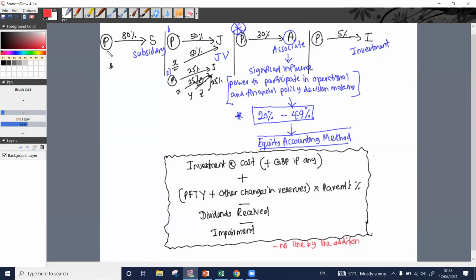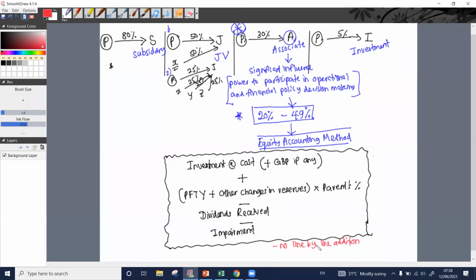For liabilities, if the parent company has 200 and the subsidiary has 300, 200 plus 300, we have taken as 500 into our consolidated statement of financial position. That is what we call line by line addition with respect to assets and liabilities. But here, when it comes to associates, we are not going to do that.